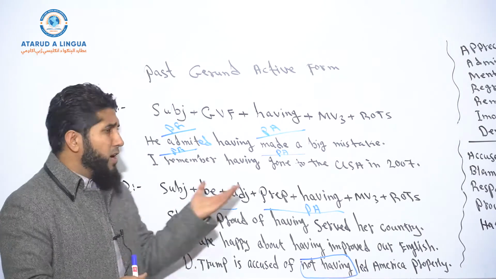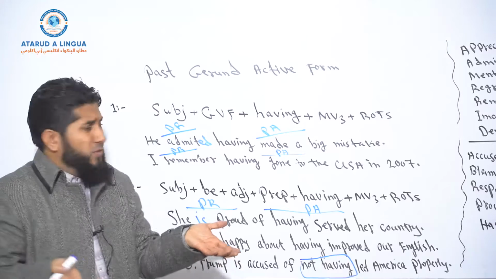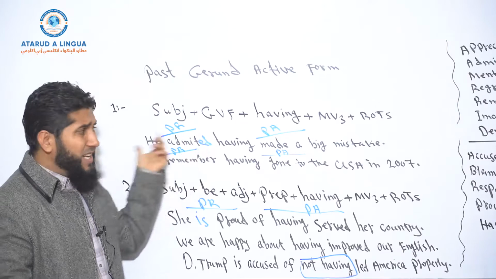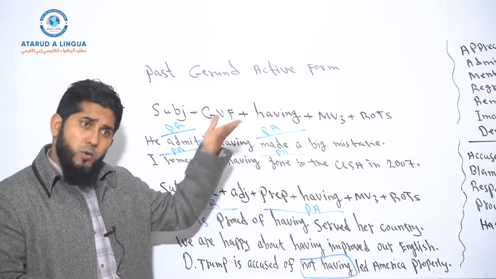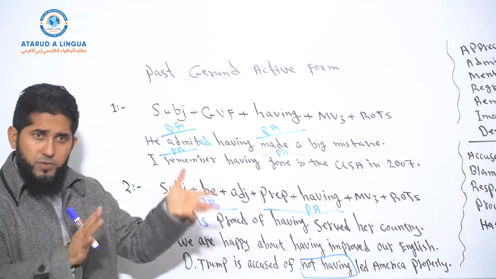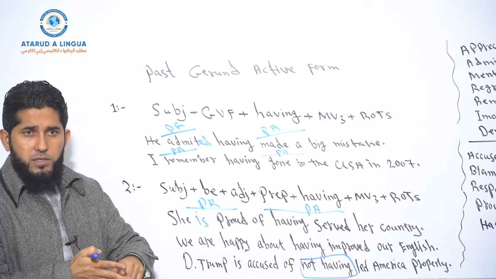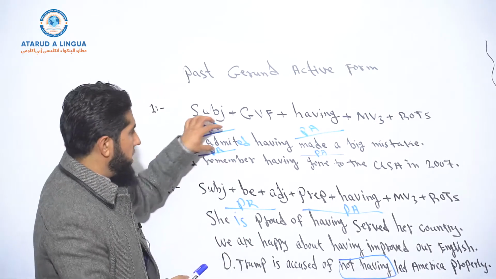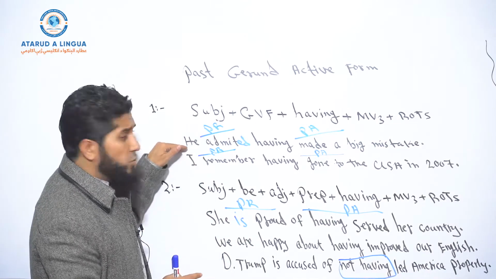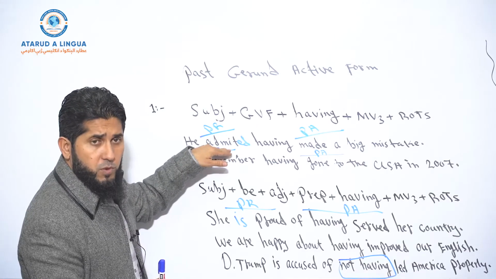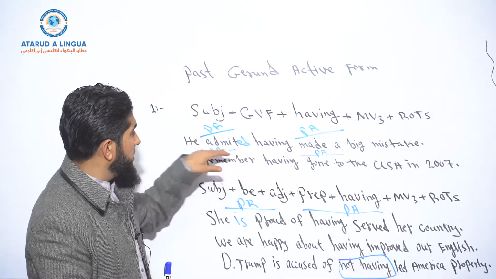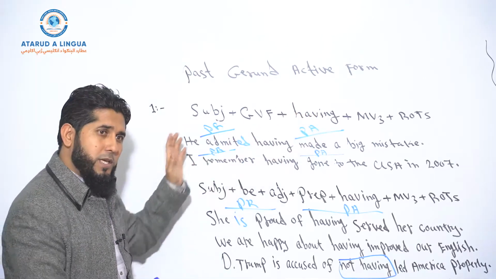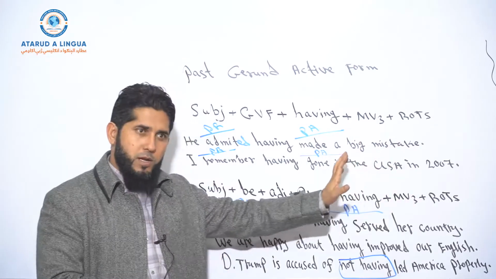Okay? So just follow the rules for the 12 tenses. If you want to change the sentences to negative form, see, he admits, he doesn't admit. Okay? Does he admit? Okay? How does he admit, right? So you can use all different forms. Affirmative, negative, interrogative, okay? WH questions, okay? Negative, interrogative. So just bring changes here. Or if your sentence is positive here, like the verb form is positive here, you can make it negative here. He admits not having something, okay? You got it? Or for example, he's happy about not having made a mistake or something, right? You got it?